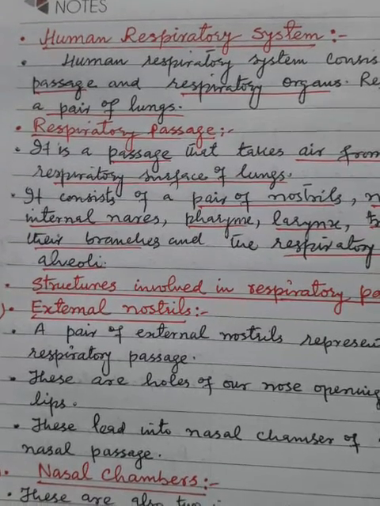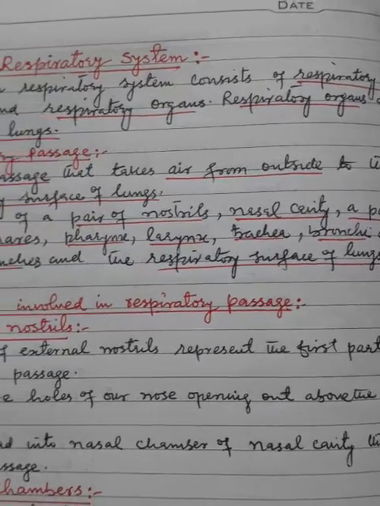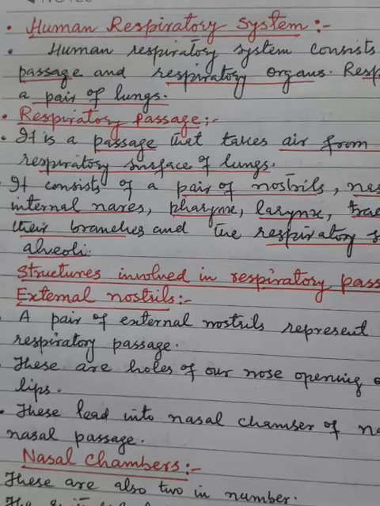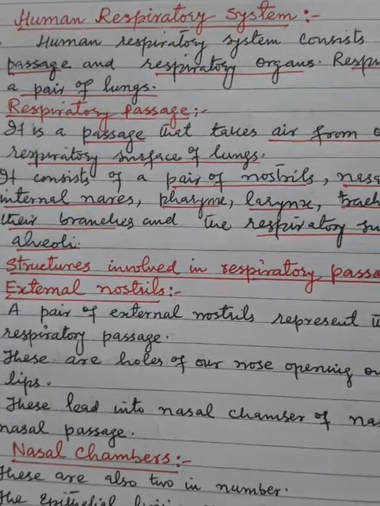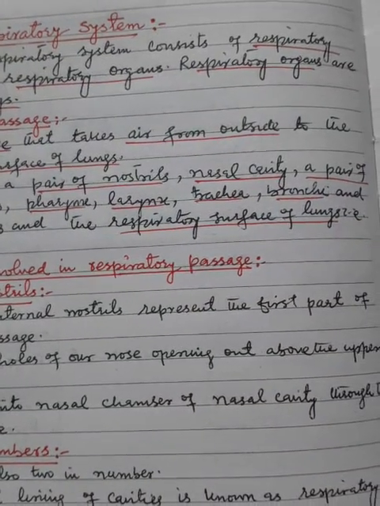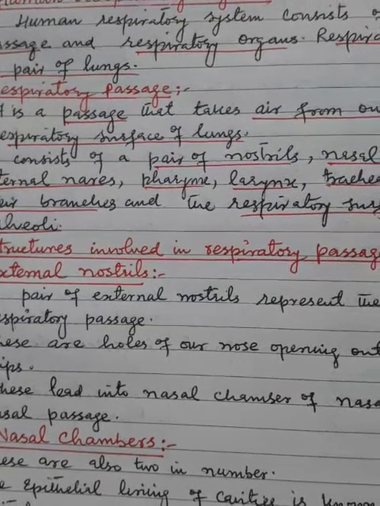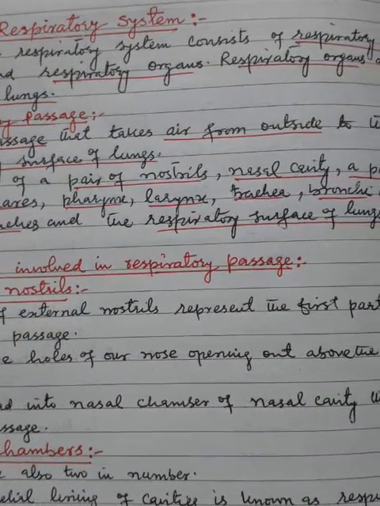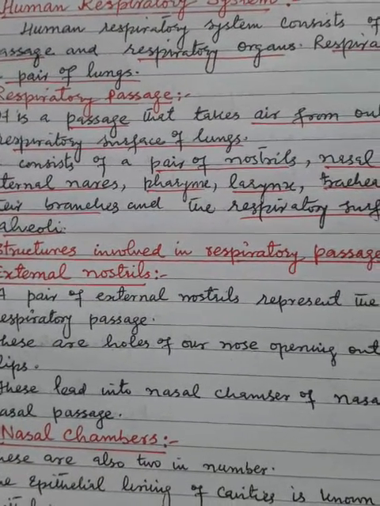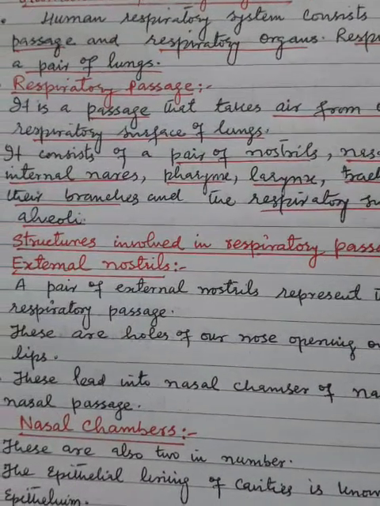The respiratory passage is a passage that takes air from outside to the respiratory surface of the lungs. It consists of a pair of nostrils, nasal cavity, a pair of internal nares, pharynx, larynx, trachea, bronchi and their branches, and the respiratory surface of the lungs, that is, alveoli.